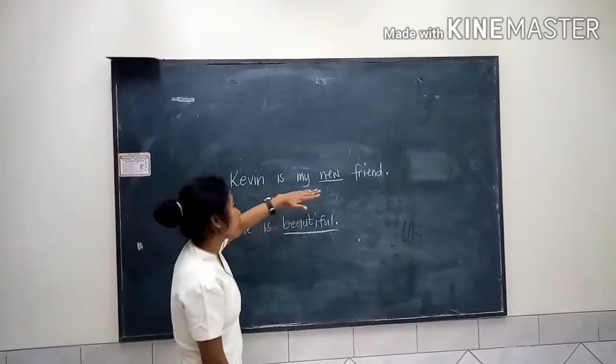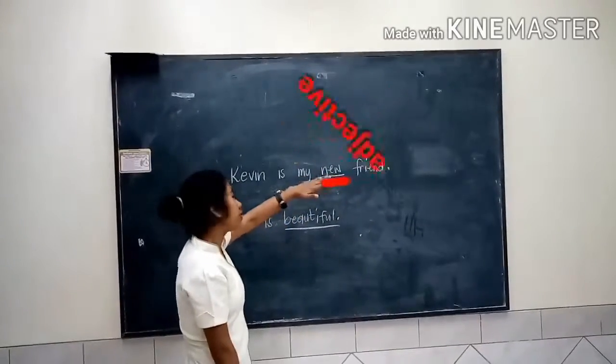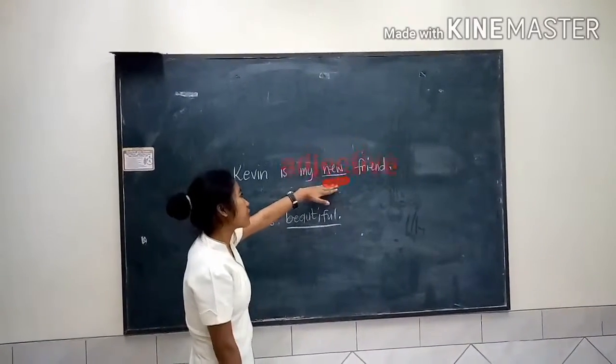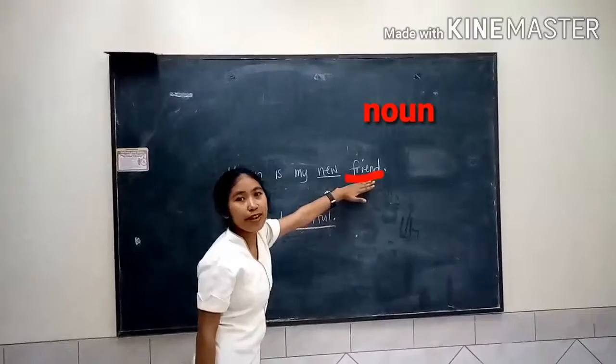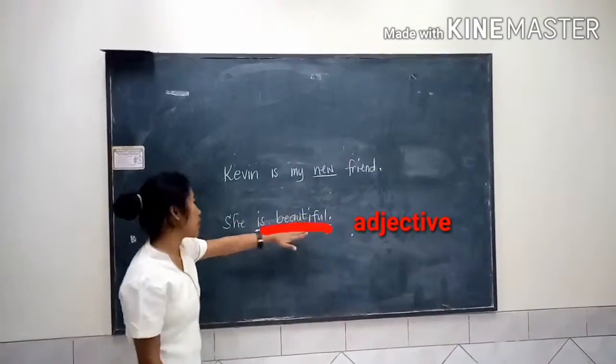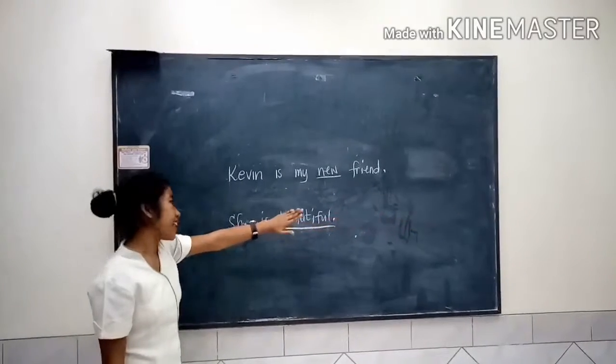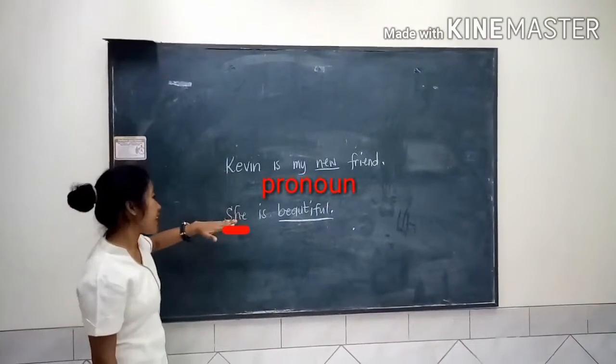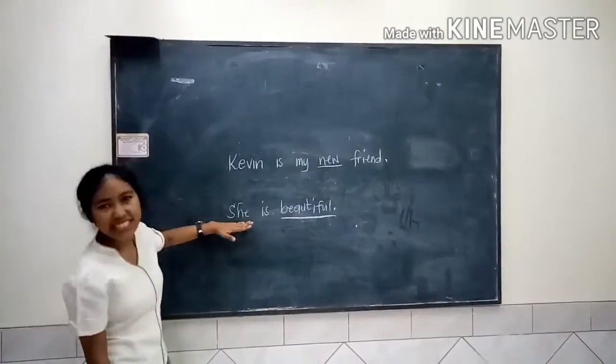Kevin is my new friend. The word new is an adjective that modifies the noun friend. Another is, she is beautiful. The word beautiful is an adjective that modifies the pronoun she.